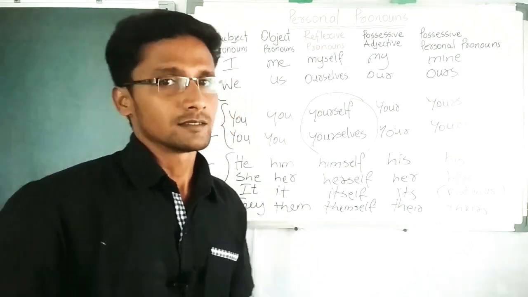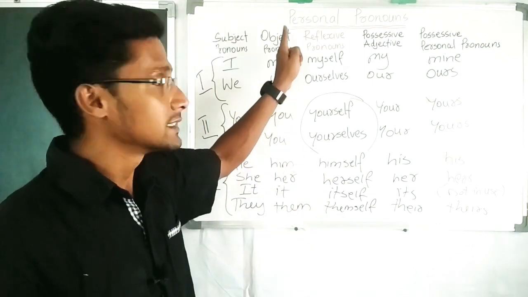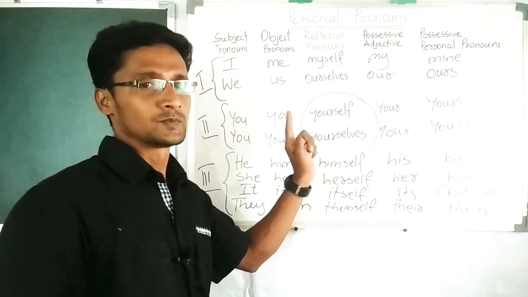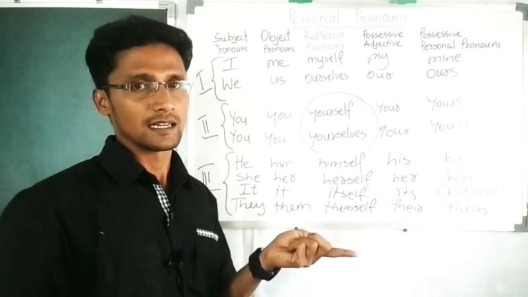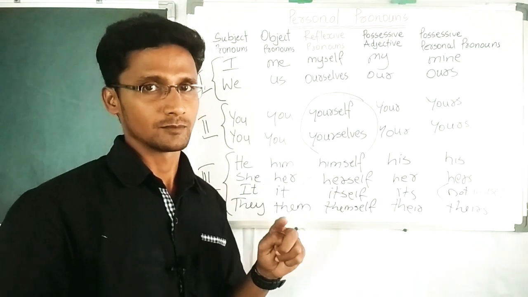Let me repeat again. When subjects become objects, what is object? The one who derives the advantage or disadvantage from an action.